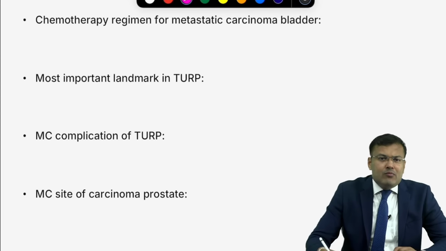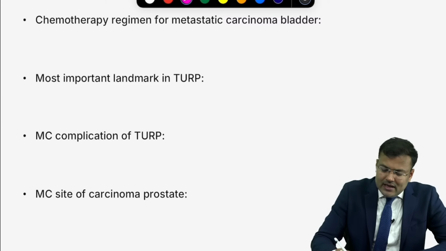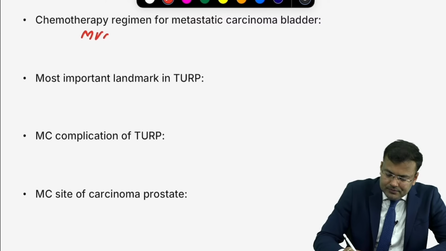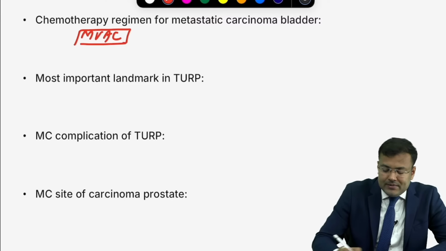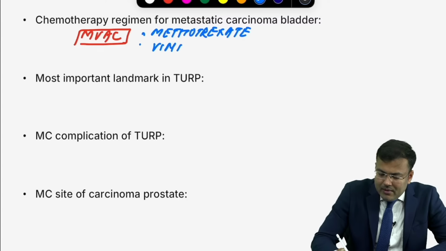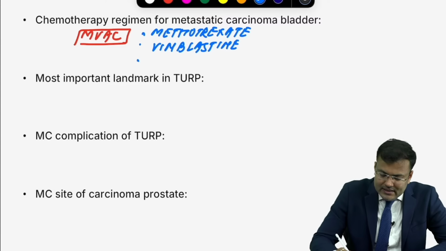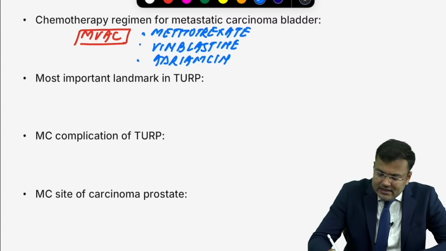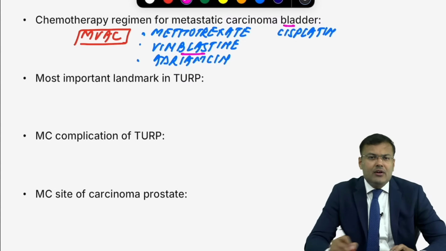Next, chemotherapy regimen we give in metastatic carcinoma bladder, that is MVAC. Remember this, it was asked multiple times. M, methotrexate. Next, what? Vinblastine. How to remember? Bladder blastin. So it is vinblastine. What else? Adriamycin. What else? Cisplatin. How to remember, guys? In bladder we give blastin. Remember, bladder blastin, not the vincristin.